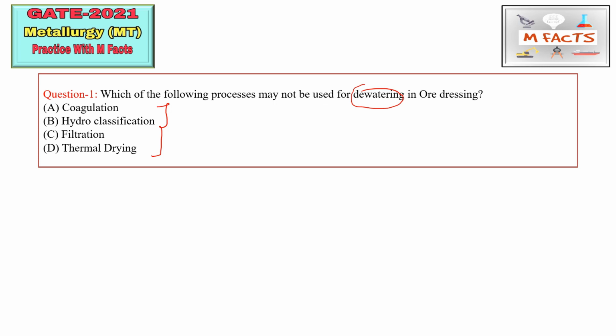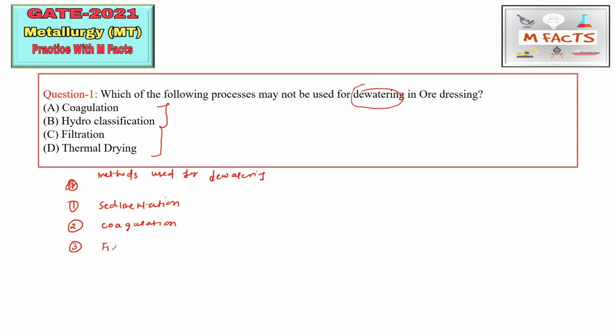Here I will tell you the methods used for dewatering in ore dressing. The first method is sedimentation. This sedimentation process is used for dewatering in ore dressing or mineral processing. The next one is coagulation. Coagulation is also used for dewatering purpose.